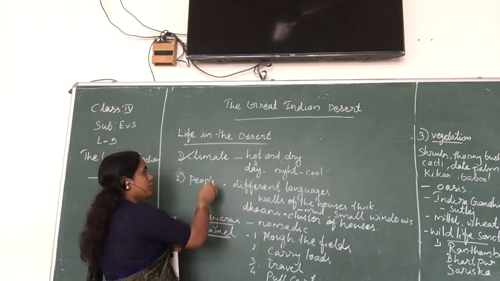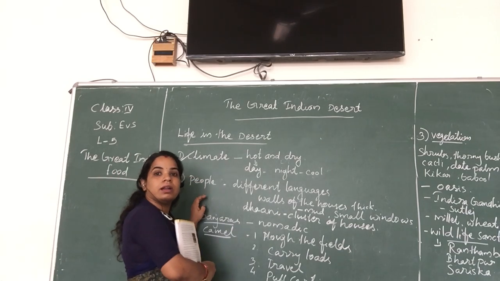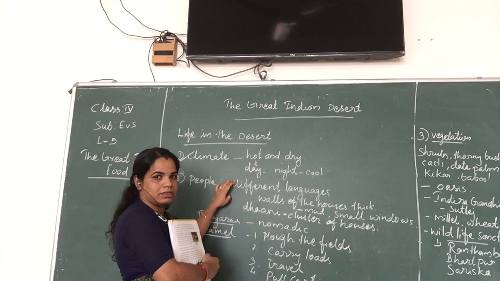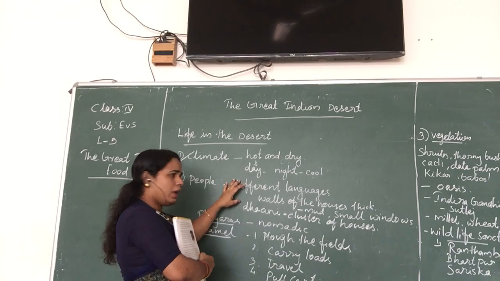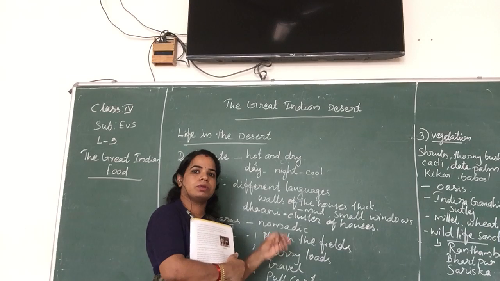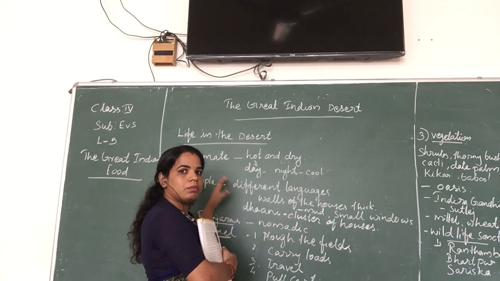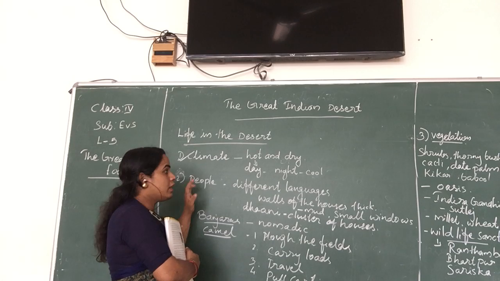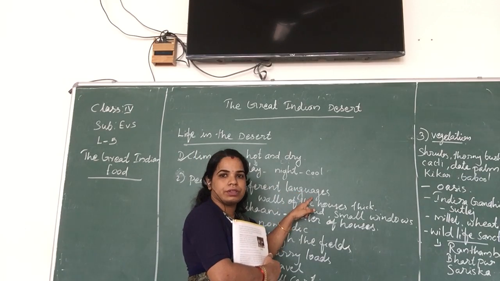The rest of the people in the Thar desert, different people are living in the Rajasthan states. Just like in Madhya Pradesh, a lot of people from outside states are also living here. Same in Rajasthan, different types of people are living and they use different languages.